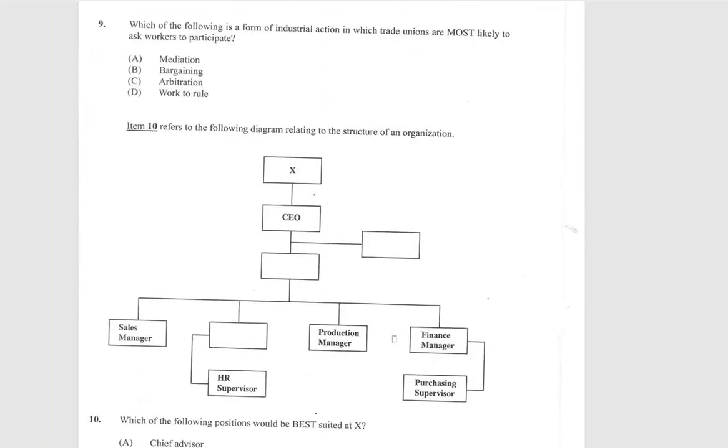Which of the following is a form of industrial action in which trade unions are most likely to ask workers to participate in? Mediation, bargaining, arbitration, or work to rule? And the answer is work to rule.